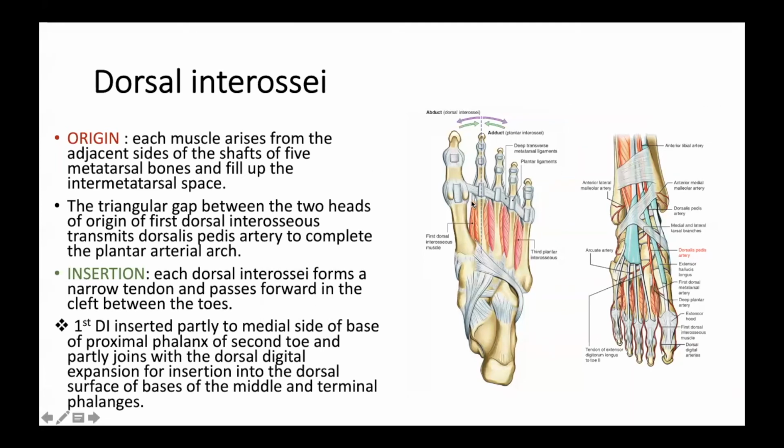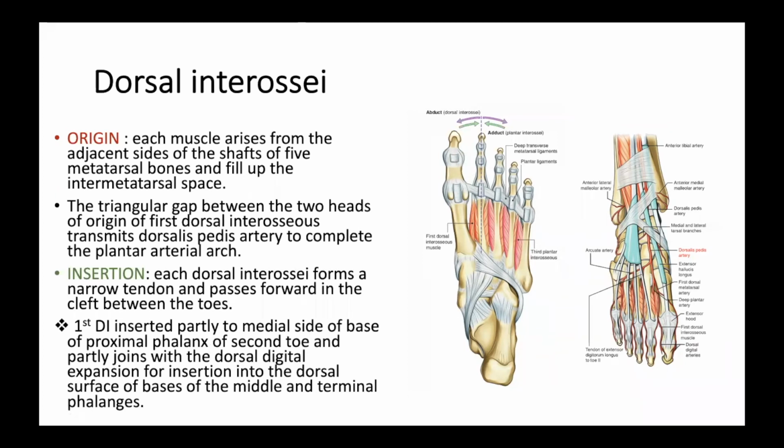Yes, sir. So this dorsal interossei muscle, initially it is inserted where? Base of the proximal phalanx, medial side. Everybody look here. This is the terminal phalanx, this is the middle phalanx, this is the proximal phalanx. So it is partly inserted initially at which side? The medial side of the base of the proximal phalanx of the second toe. And a part is inserted into where? The middle and terminal phalanx also, through dorsal digital expansions. Is it clear?